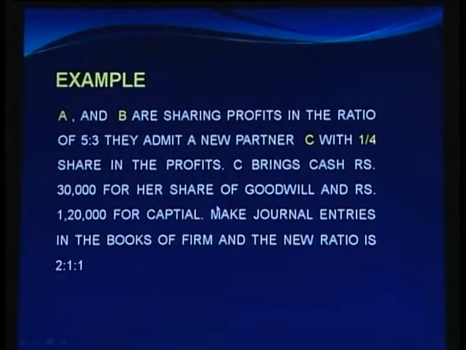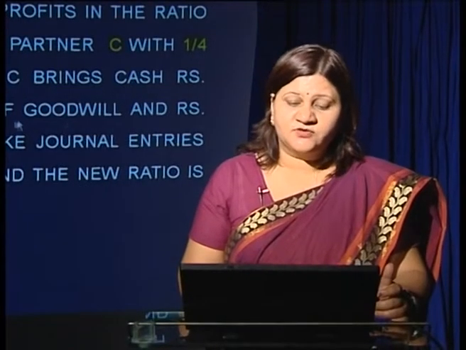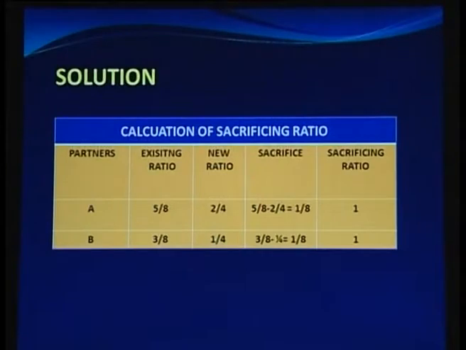2:1:1. So, we are being furnished with so much information in the question. When doing the accounting in relation to goodwill, we have to find out the trigger point. Here the trigger point is that C, the new partner, has brought cash of 30,000 for the share of goodwill. So, goodwill is brought in cash. So, we have to do the journal entries in the first scenario, where goodwill is brought in cash by the new partner. So, let us move ahead and solve this question.